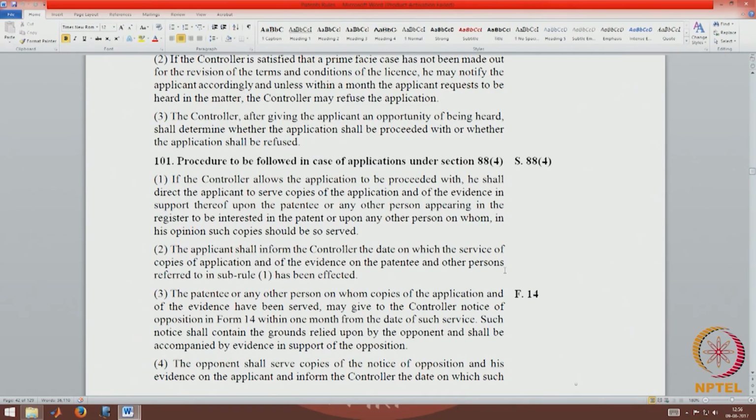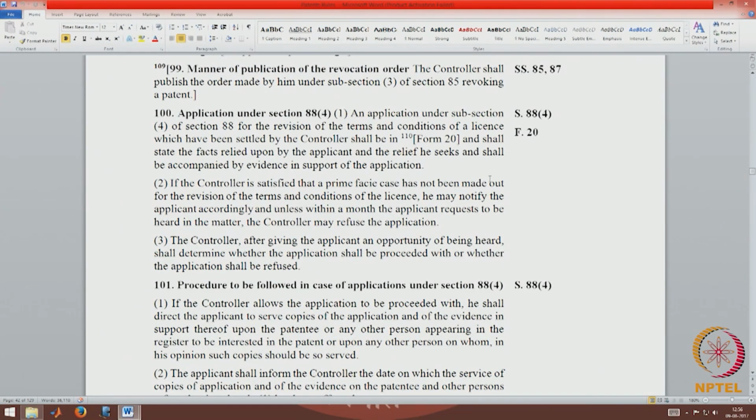Now the controller shall take into account whether the person is an existing licensee, and if he is an existing licensee, whether to keep the existing license intact or to cancel it. There are various powers that the controller has. Now 100 and 101 detail the procedure to be followed when there is an application under 88.4. 88.4 pertains to the revision of terms of a compulsory license that has already been granted.